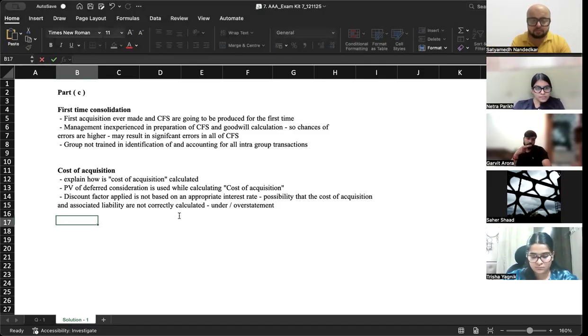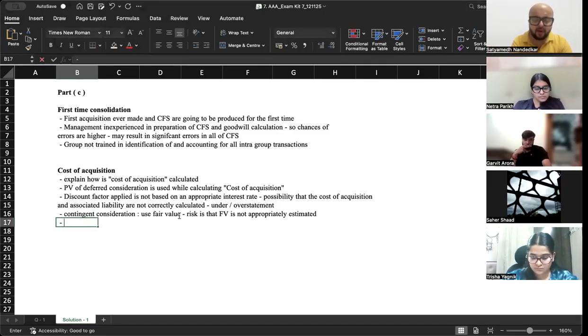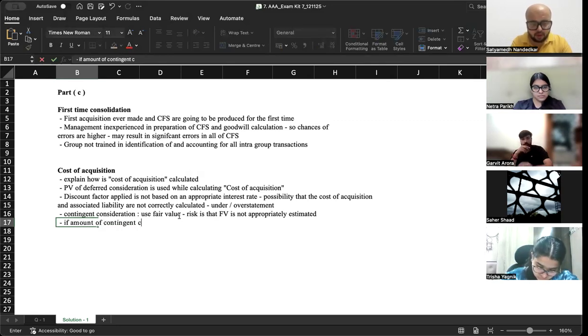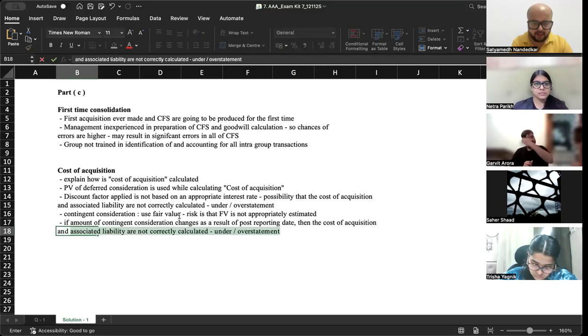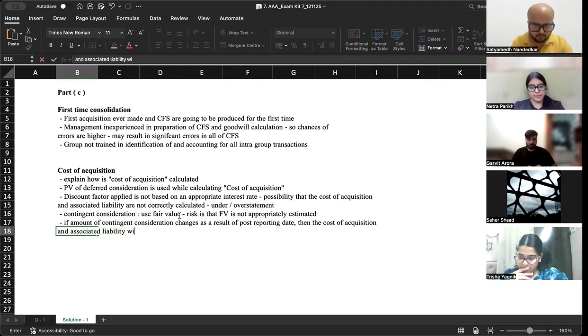Now, if the amount of contingent consideration changes as a result of a post reporting date event, right, then the cost of acquisition and associated liability will have to be what?